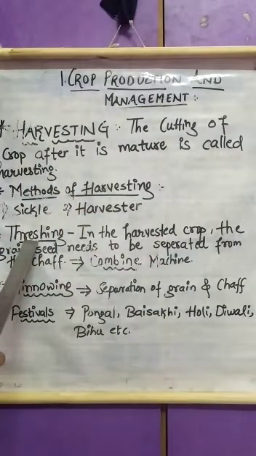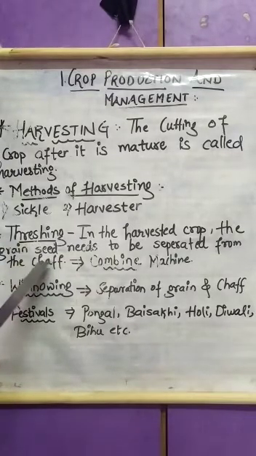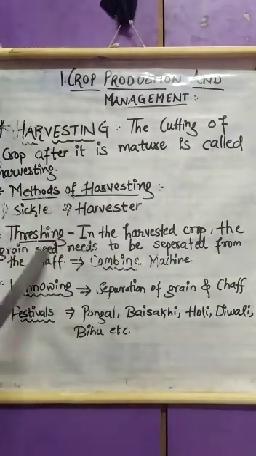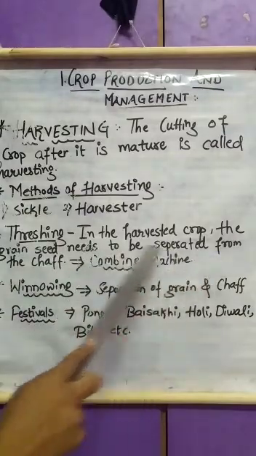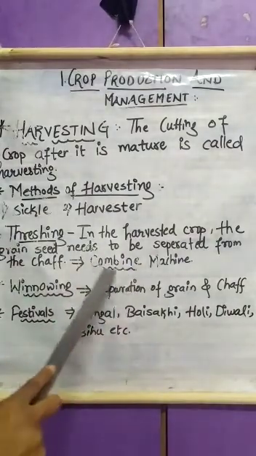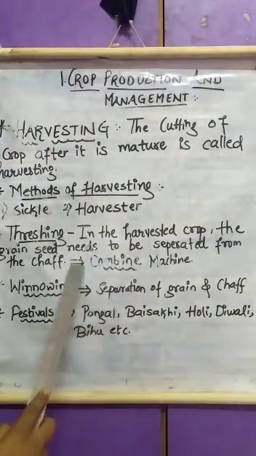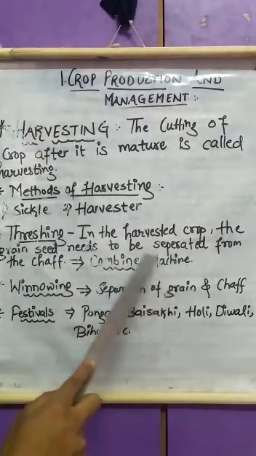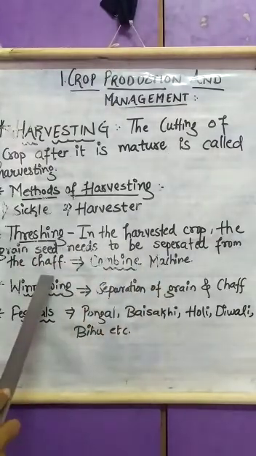When you see the harvested crop, there is some chaff present in it. These chaff are not useful, and that is why they have to be separated. The process is called threshing, where the grain seed needs to be separated from the chaff, and this is done by the machine called combine. The combine machine helps to separate the grain seeds from the chaff.